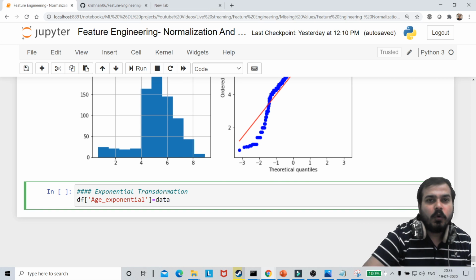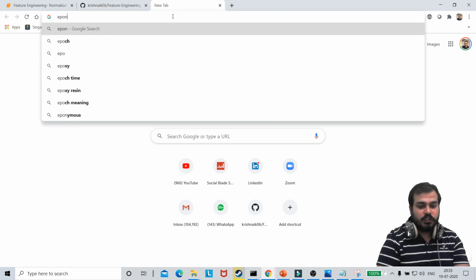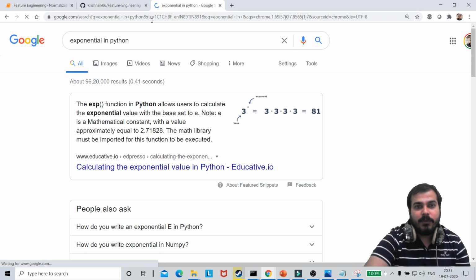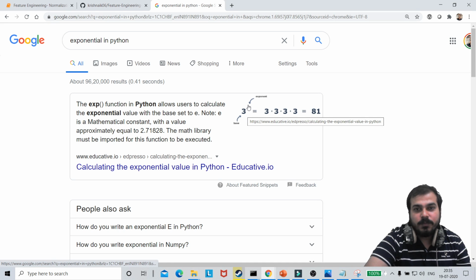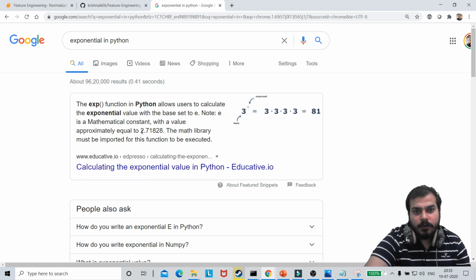Let me just Google it. How to write exponential in maths Python, how to compute it. So it looks something like this. Exponent is nothing but 3 to the power of 4. This is the base, right? So if I really want to find the exponential, it is basically equal to 2.718.